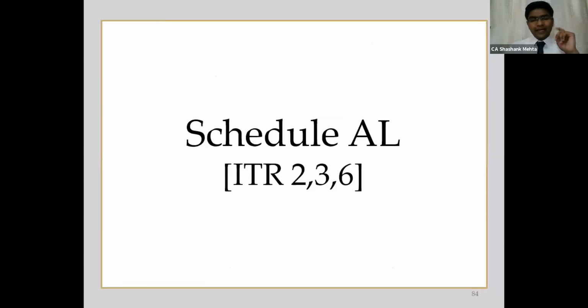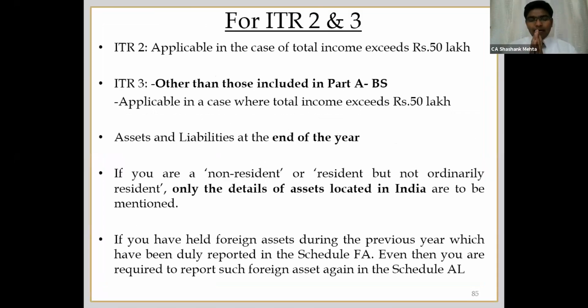This is the schedule AL, the asset liability schedule. So it is there in ITR 2, 3 as well as 6. First we'll go to 2 and 3. In ITR 2, it is applicable only if the total income exceeds 50 lakh rupees. For ITR 2, it is the case of a non-business assessee. In ITR 3, ITR 3 is obviously for business assessee also.